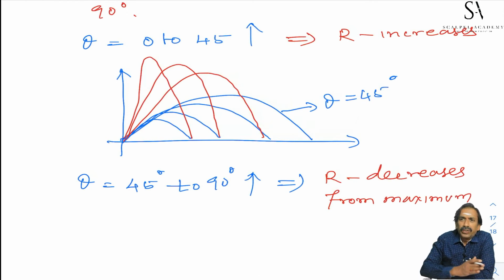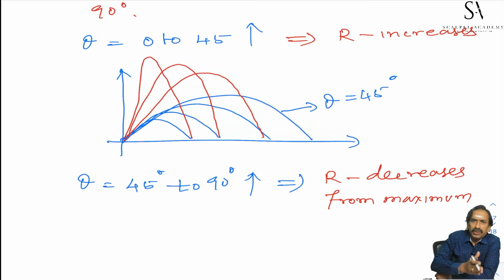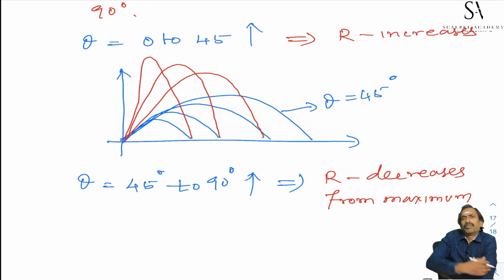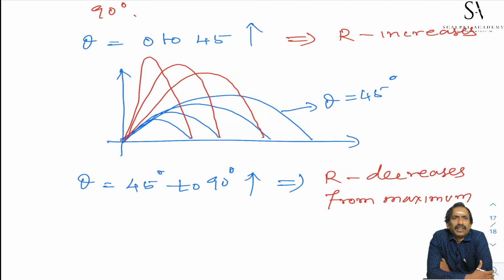For first case 0 to maximum, second case maximum to 0. This way it changes. Look at the first case: when you increase theta from 0 to 45 degree, range increases, maximum height increases. 45 to 90 degree, range decreases, maximum height increases.